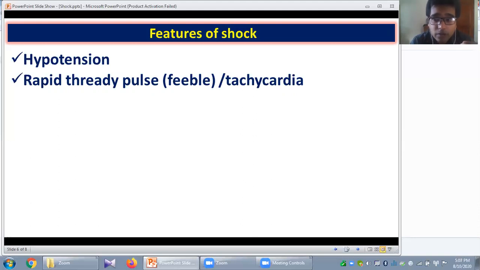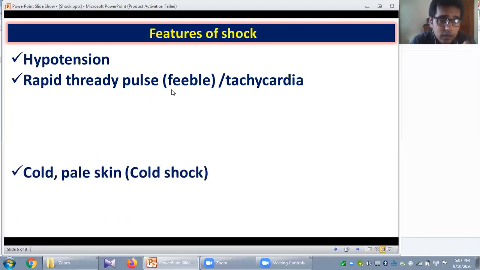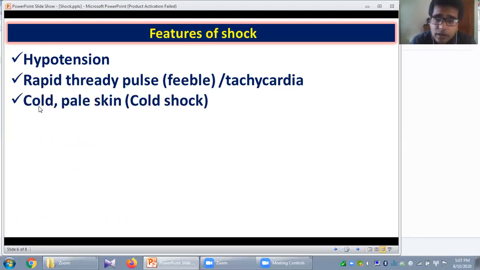But as the blood supply to the heart is diminished due to inadequate perfusion, the strength of contraction will be very weak. So it will produce a rapid thready pulse and tachycardia, but these pulses are very weak and feeble. And due to reduction of blood supply to the skin, it will be cold and pale. So cold, pale skin. In case of hypovolemic shock, it is also known as cold shock.